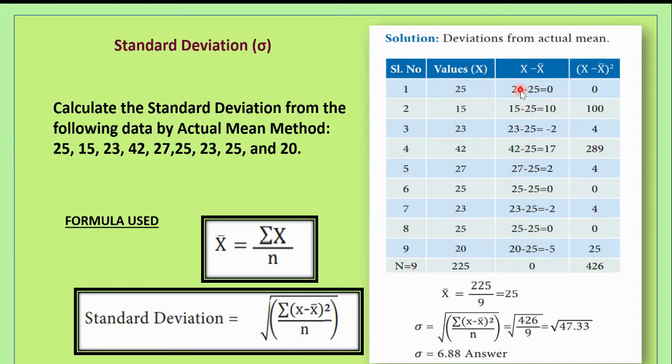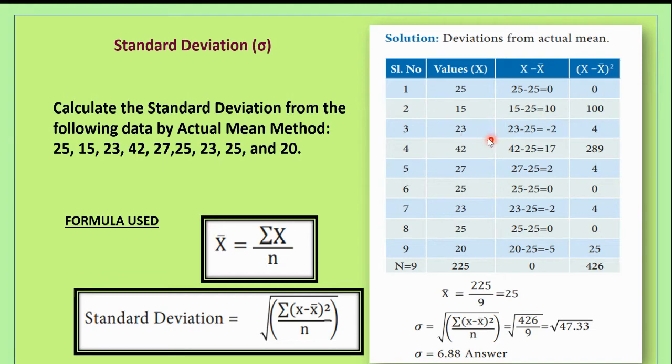So the next column is x minus x bar. Here your x bar is equal to 25. So substituting the values of x and x bar, you have to calculate the third column. 25, x is 25 minus, what is your x bar? 25. So 25 minus 25 is 0. Next, x is 15 minus your x bar 25, that is equal to minus 10.